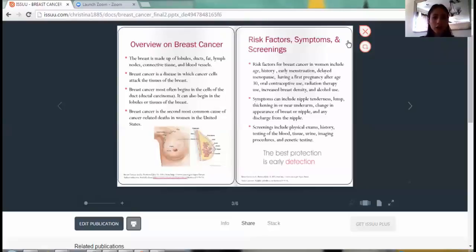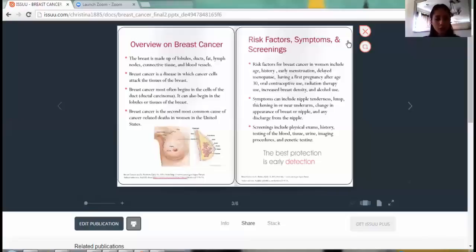Also, early menstruation, delayed menopause, having a first pregnancy after the age of 30, oral contraceptive use, radiation therapy use, having increased breast density, and alcohol use. Those who have 2 to 5 drinks daily are 1.5 times more likely to develop breast cancer than women who do not drink at all. Also, smoking. Long-term heavy smoking increases your risk.